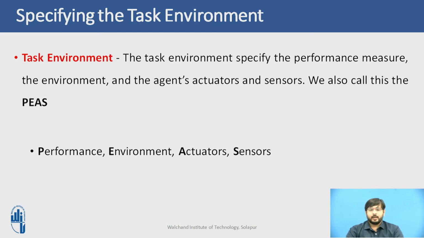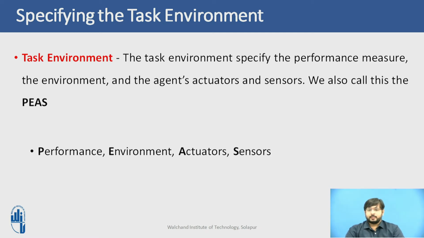The next thing is the actuators, the part of the artificial intelligence system which acts upon things after it receives the data from the sensors. The actuators for an automated taxi include those available to the human driver: control over the engine through the accelerator, and control over the steering or braking system. In addition to this, it will need output to a display screen or a voice synthesizer to talk back to the passengers. These are the actuators that an automated taxi would have.